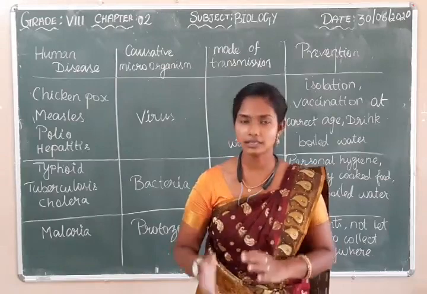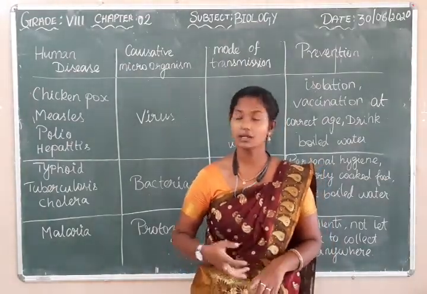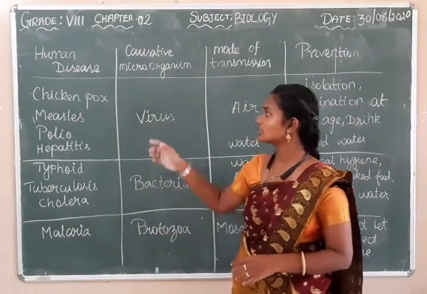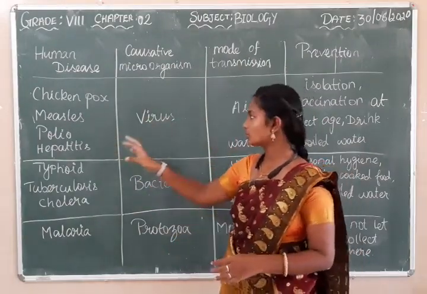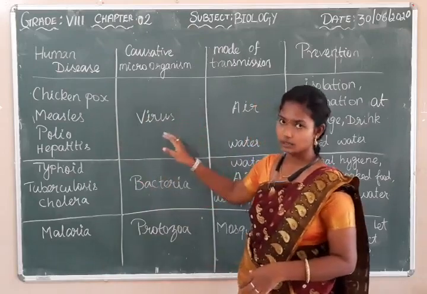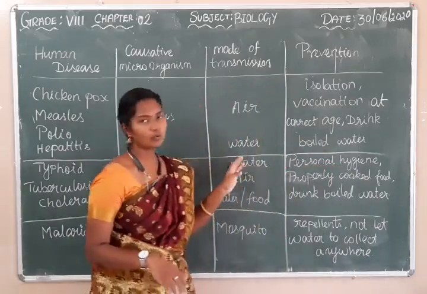Some of the disease-causing microorganisms, modes of transmission and prevention methods. The first diseases are chickenpox, measles, polio and hepatitis. These diseases are caused by a microorganism, the virus, and the mode of transmission is by air and water.